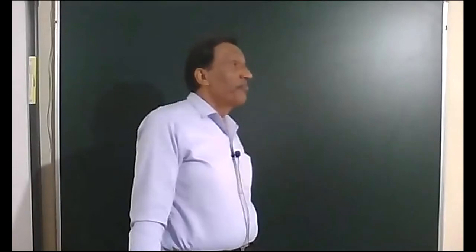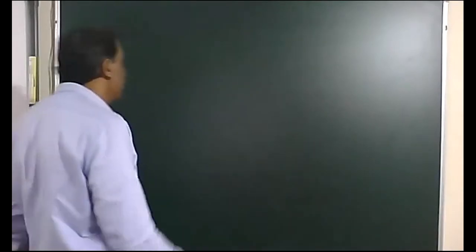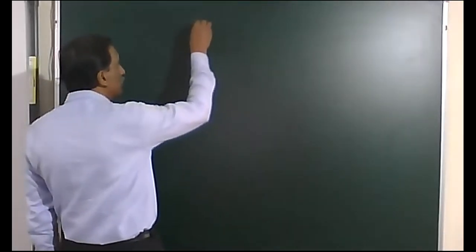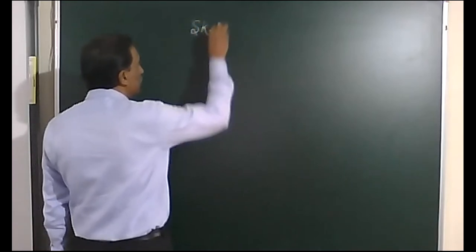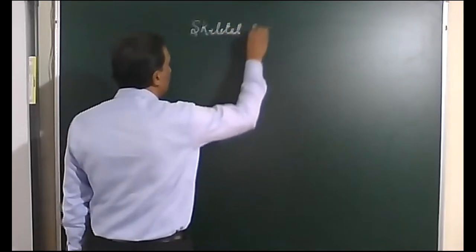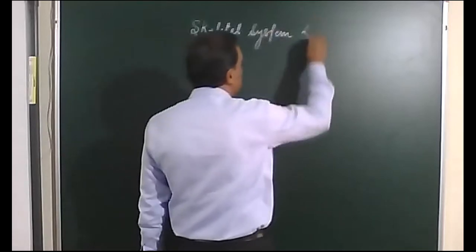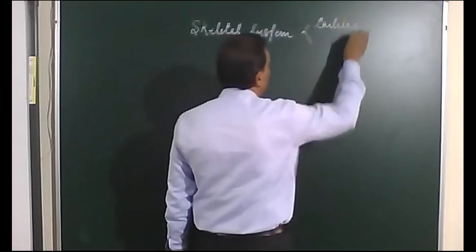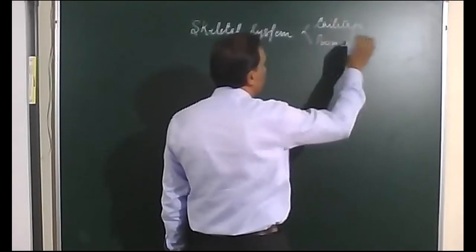Now, the functions, that is what the skeletal system is meant for. So functions of skeletal system. Skeletal system, first of all, is made up of cartilage and bones.